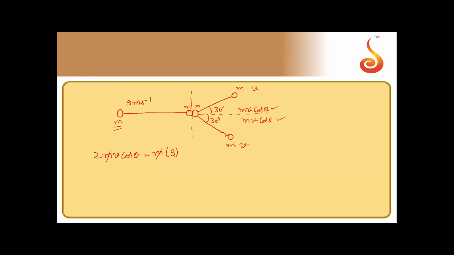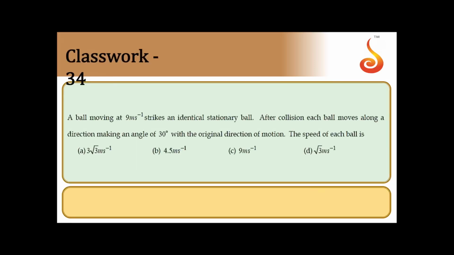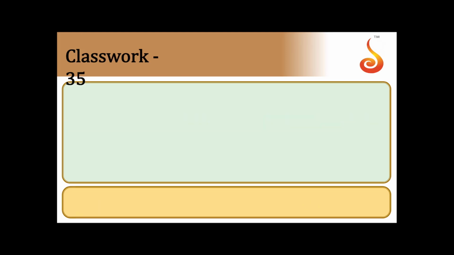Theta is given, it is 30 degrees, and cos 30 is root 3 by 2. m gets cancelled, so 2v into root 3 by 2 is equal to 9. So 2 also gets cancelled. You will get v equal to 9 by root 3, that is equal to 3 root 3 meter per second. That is option E. Yes, we shall move on to the next one.